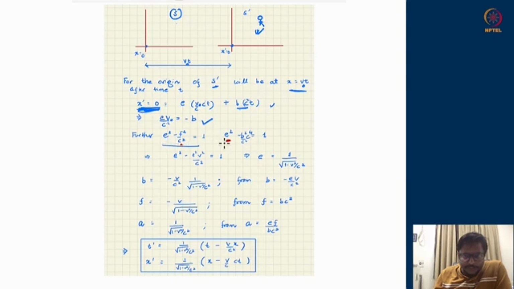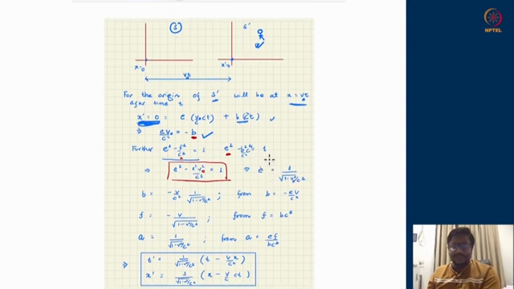And b itself is e times v naught upon c square. So use all of this information, and it will nicely convert itself into e square minus e square times v naught square upon c square. And therefore e should be the square root of 1 upon 1 minus v naught square upon c square.